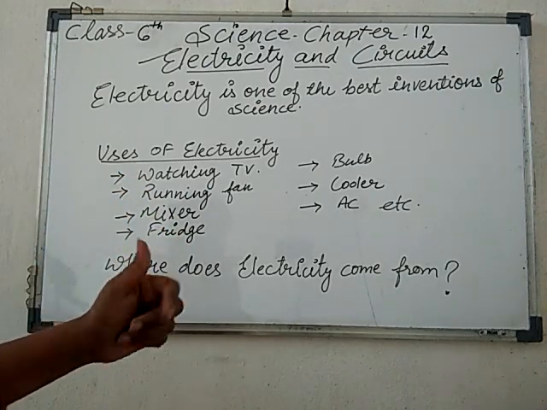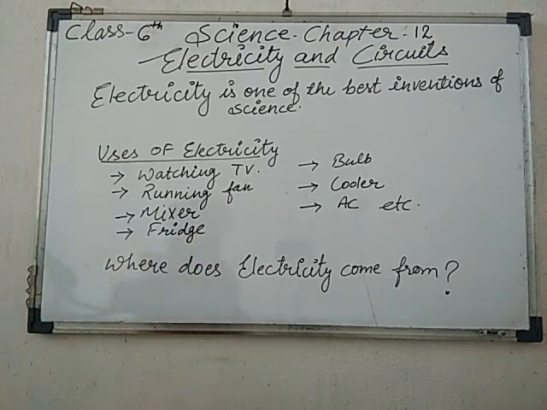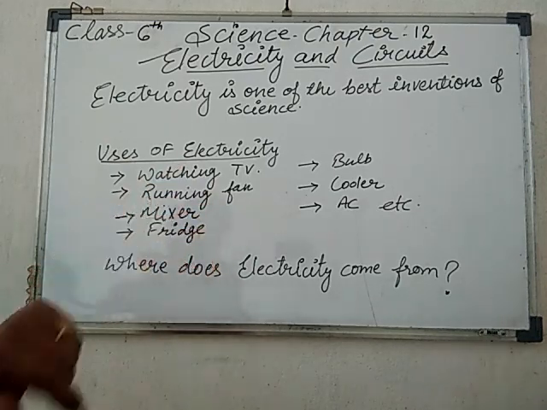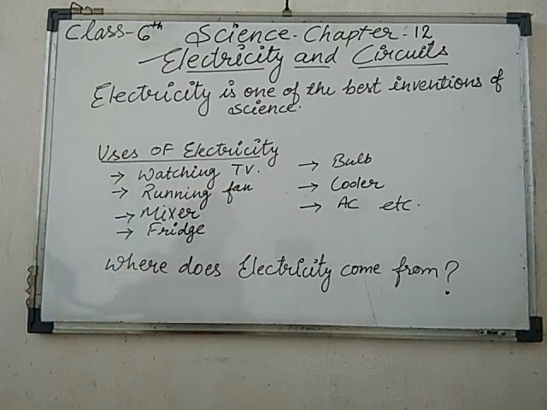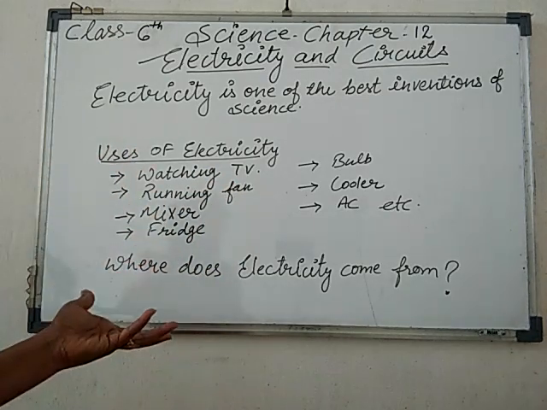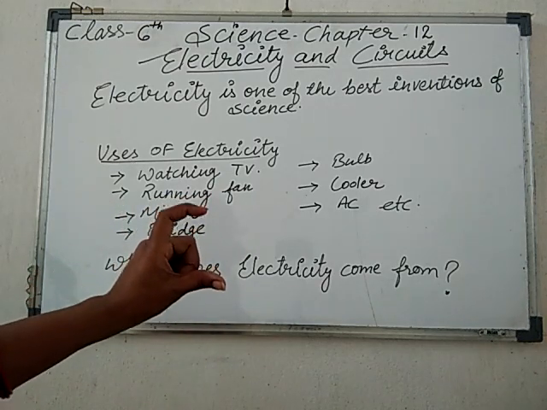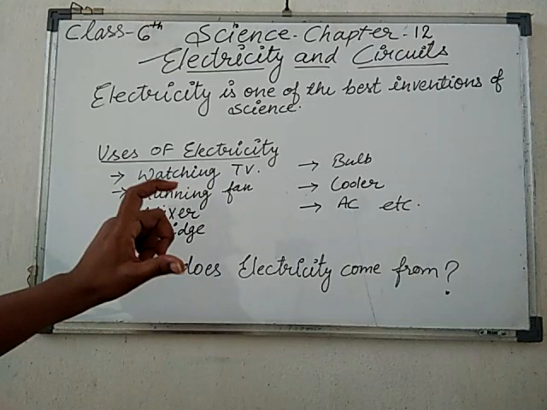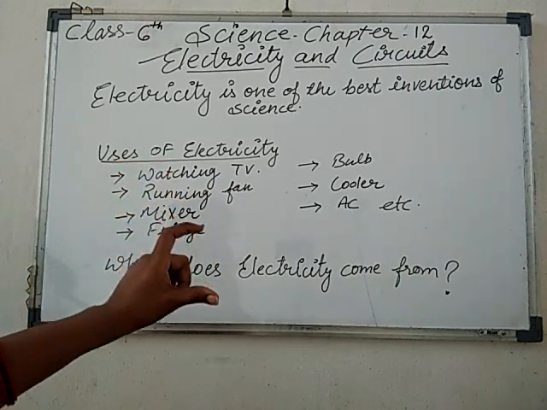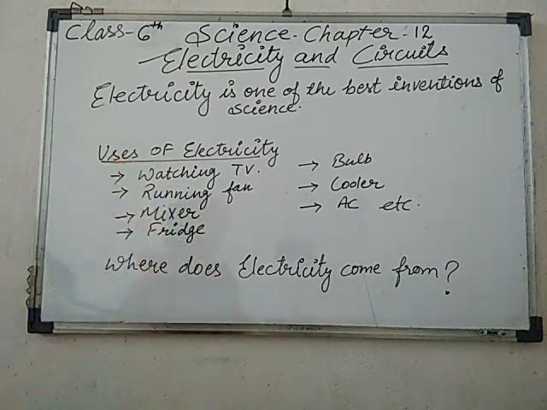Non-wired appliances: have you seen the torch? That torch also has a bulb. How is it possible to glow the bulb which is present inside the torch? What happens inside the torch? We use a cell, a small battery. With the help of the cell we can use the torch. In the night time we are able to glow the bulb present inside it. So next we will discuss the cell.